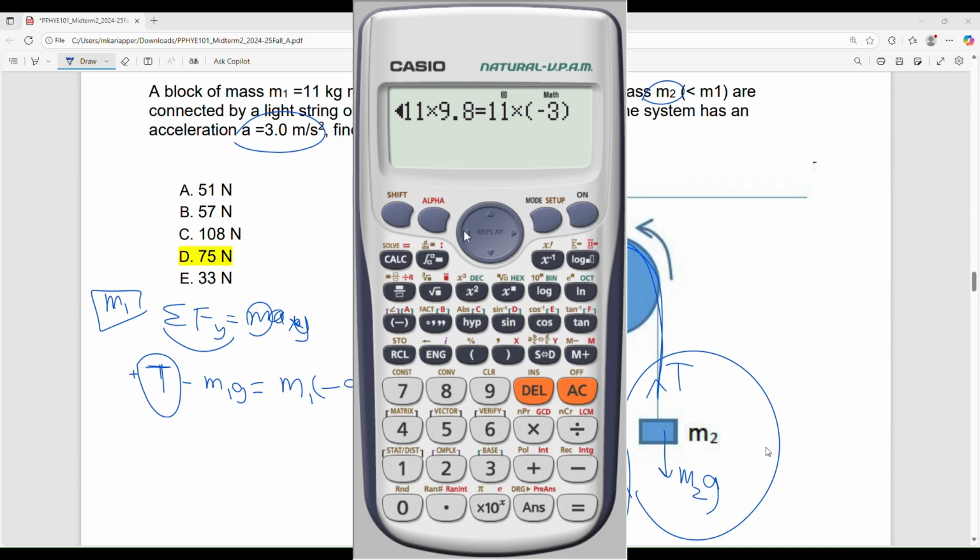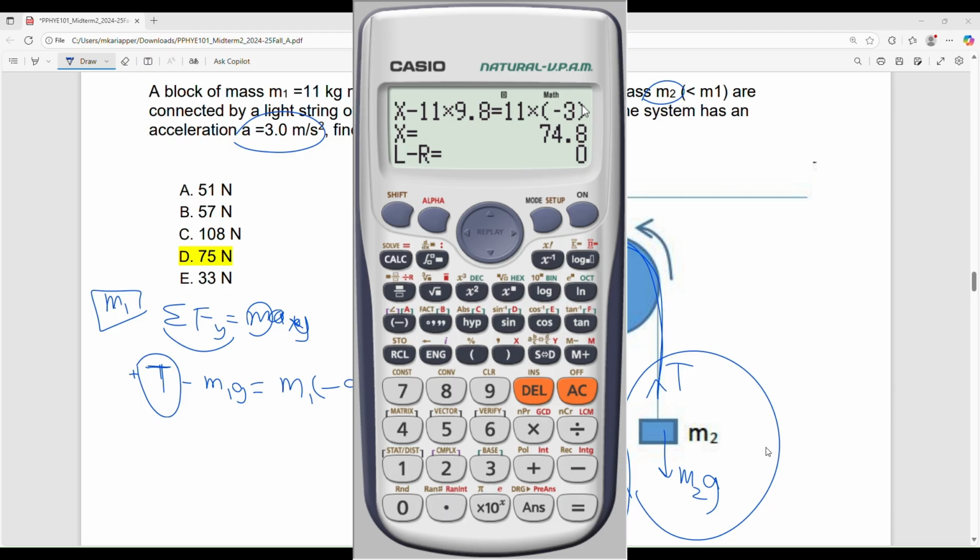You're happy now? Isn't it the same thing? I skipped the step, okay? You have to put the bracket. Otherwise, if you don't put the bracket, it will be 11 minus 3. It is completely wrong. That's why I put the negative in the front, to avoid that mistake. But if you don't want to make a mistake, go like this.